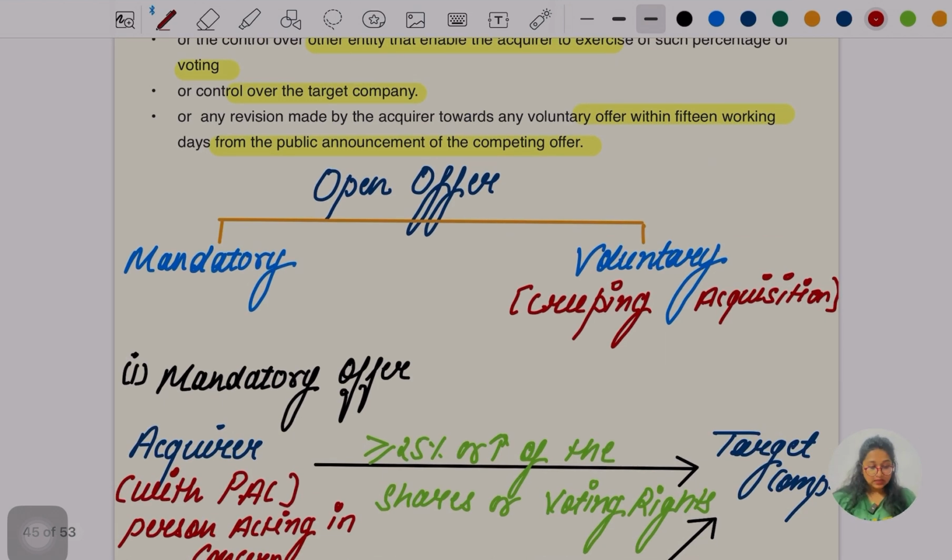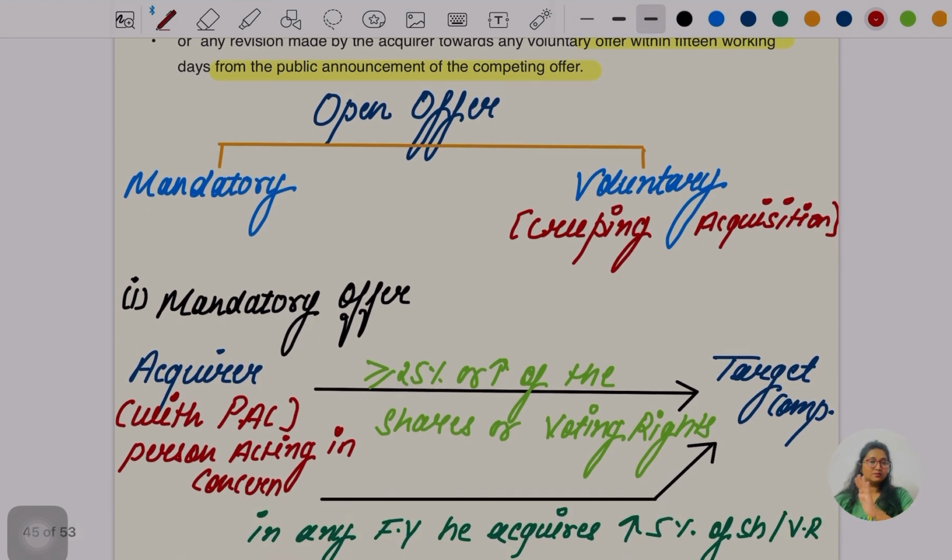This is the open offer by the mandatory way. What is the meaning of this mandatory offer?